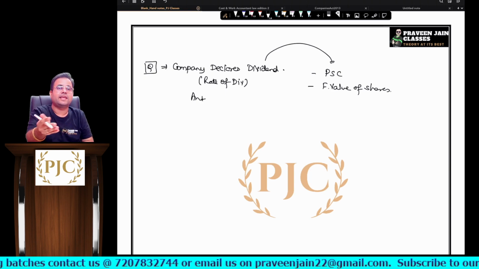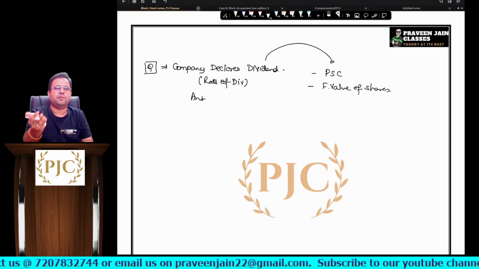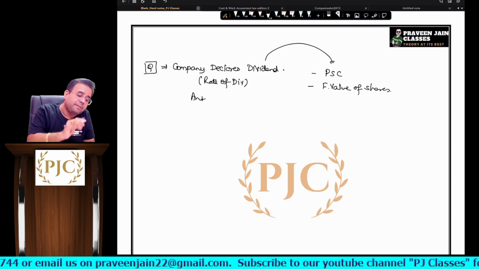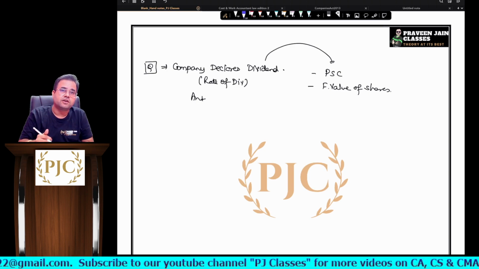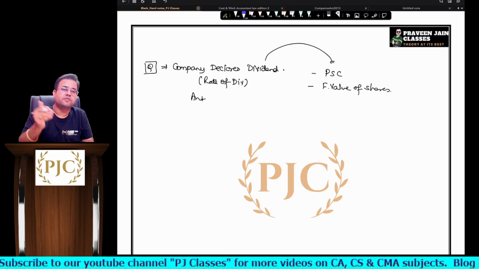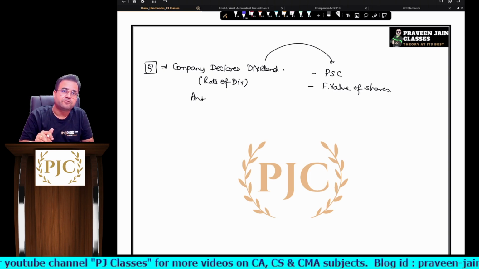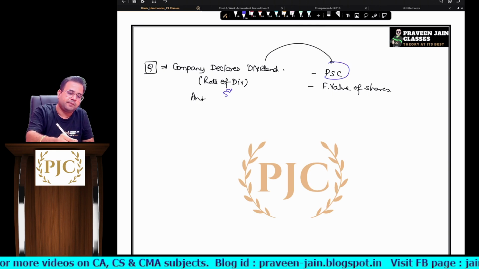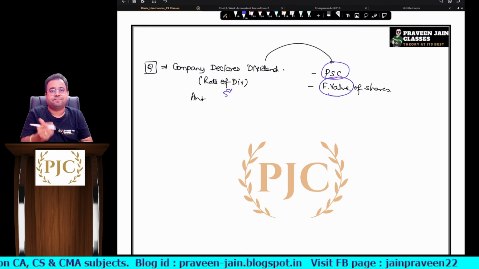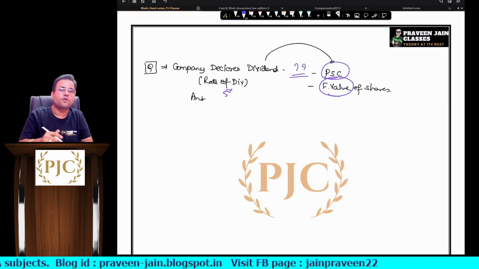Just now in the calculation we have done it for paid up share capital because paid up share capital was proposed. But imagine a scenario in the exam, if they mention the face value or book value of the shares, and also they talk about paid up share capital, sir. Then whatever that 5% you will apply on what? Paid up share capital or on face value, sir? Question mark, sir. Okay, on what, sir?